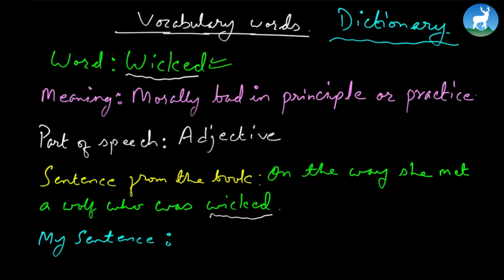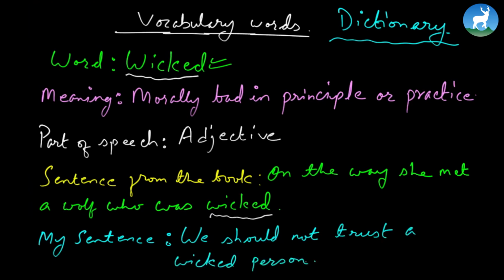Now of course you know the word, you know its meaning, you even know its part of speech, and you also know how the word wicked is used in the book. On the way she met a wolf who was wicked. Now how are you going to make a sentence of your own? For now, to help you out, I'm going to make a sentence of my own. We should not trust a wicked person.